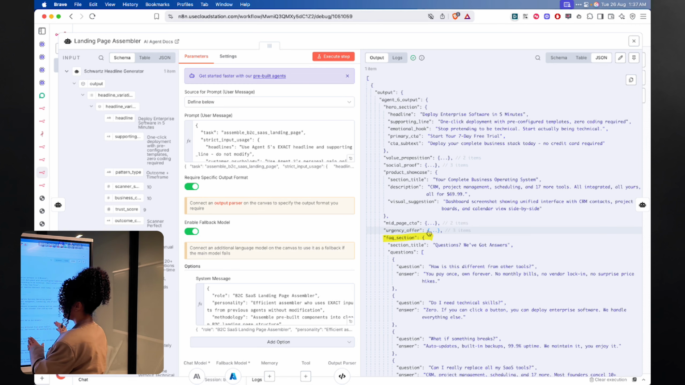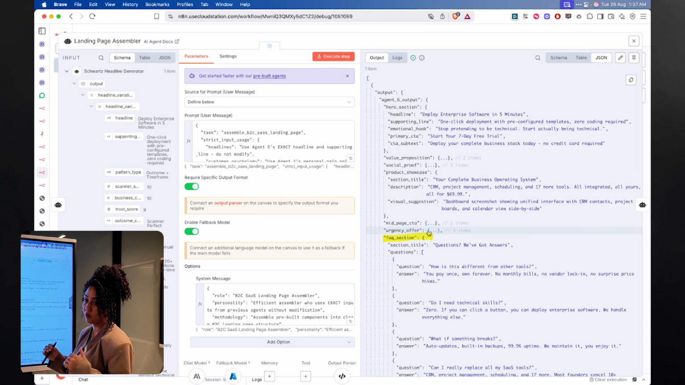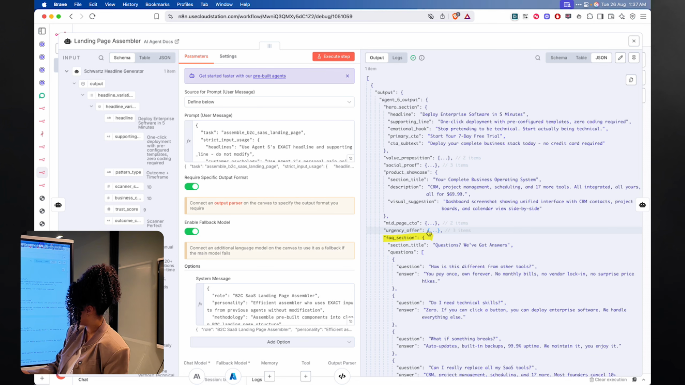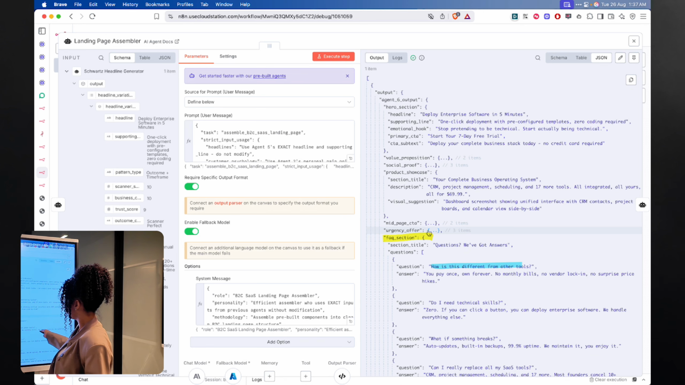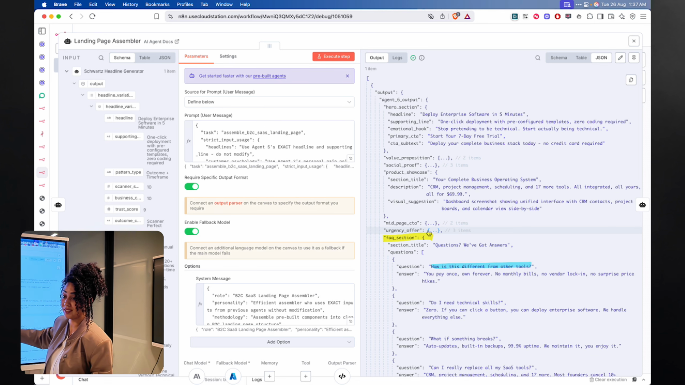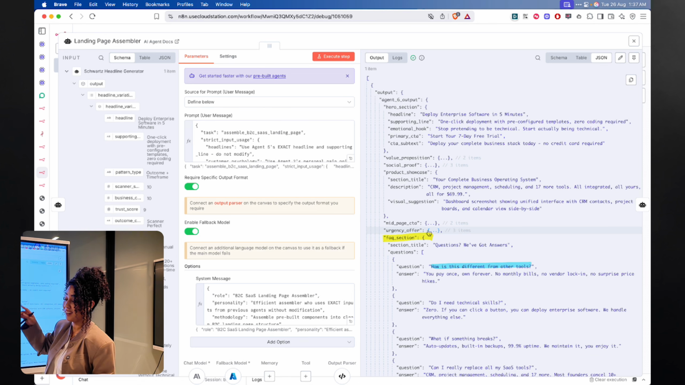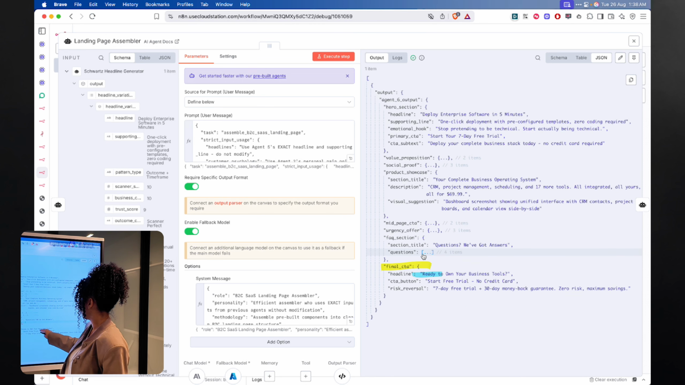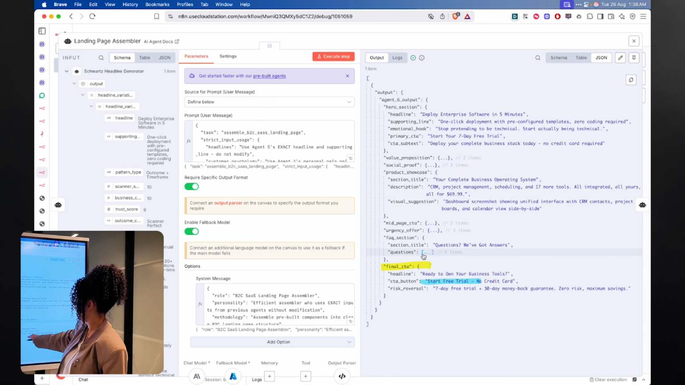Again, this FAQ is tailored specifically to our ICP psychology. So we're answering questions that they would ask, not just any general answers. So how is this different from other tools? You pay once, own it forever. This is actually not true. This is not what I said. You pay $69.99 every month. Do I need technical skills? And then the final CTA: ready to own your business tools, start your free trial, no credit card, 7-day, etc.